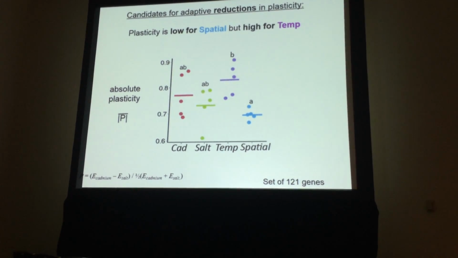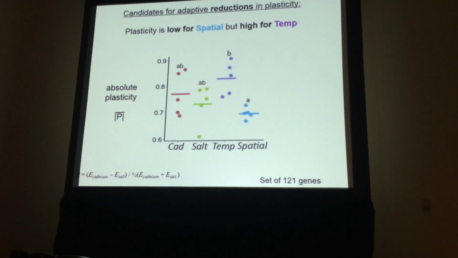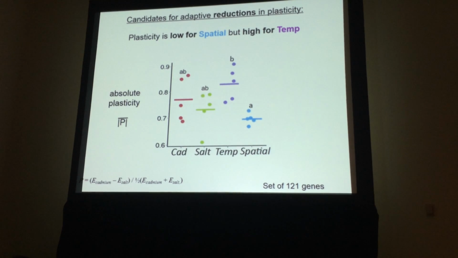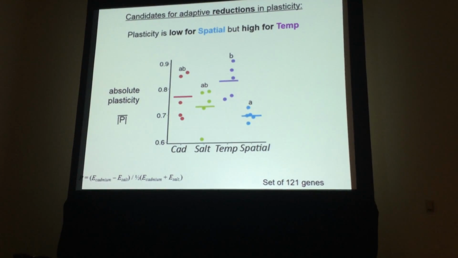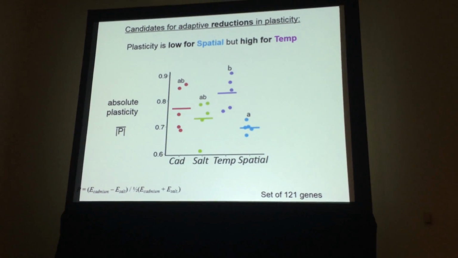And the reason it's misleading is that plasticity tells us about change across environments. It does not tell us how good expression is in either environment. For that, what we'd really like to know is how close is the level of expression to the optimal level of expression.